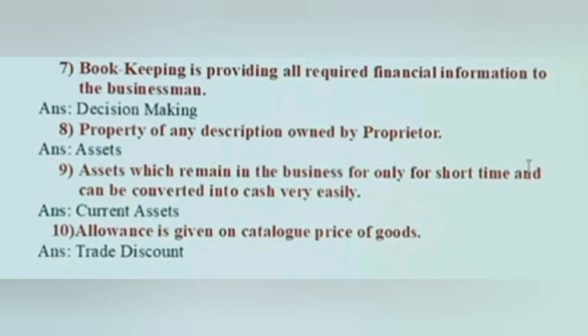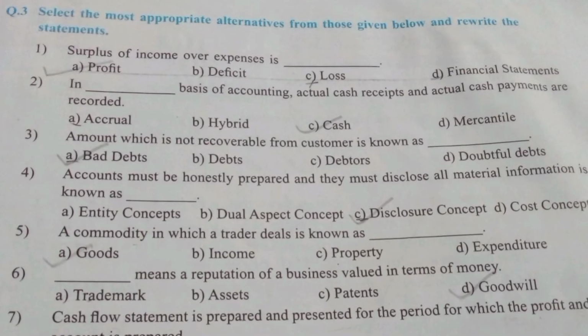Eighth, property of any description owned by the proprietor. Answer is assets. Ninth, assets which remain in the business for only a short time and can be converted into cash very easily. Answer: current assets. Tenth, allowance given on the catalog price of goods. Answer: trade discount. Question number three. Select the most appropriate alternatives from those given below and rewrite the statement.